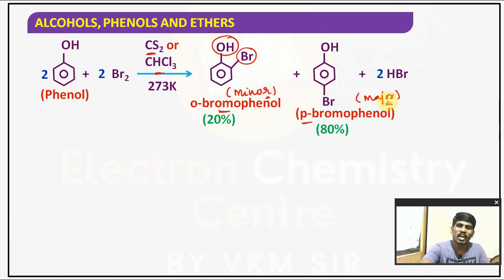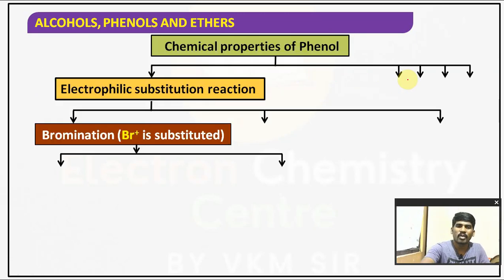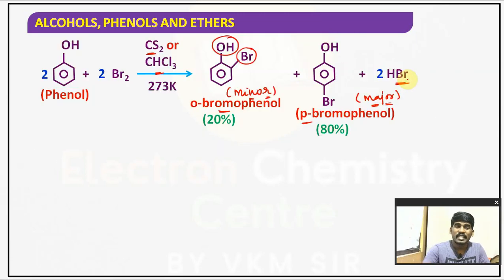So it gives orthobromophenol as well as parabromophenol. Parabromophenol is the major product, orthobromophenol is the minor product, and HBr is also formed. Is it clear? This is bromine with organic solvents such as CS2 or chloroform.